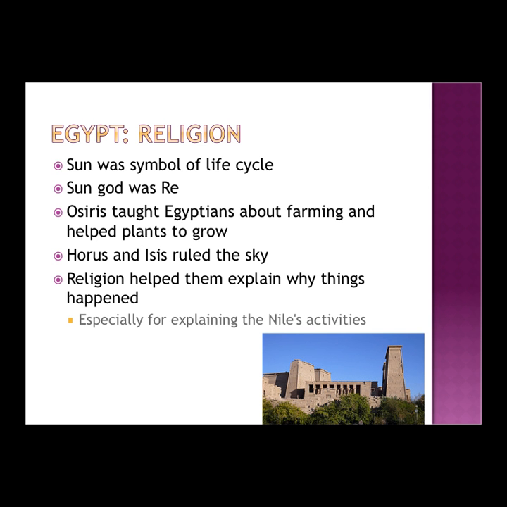Osiris was the god who taught Egyptians about farming and was responsible for the plants growing. Horus and Isis ruled the sky, and Egypt's religion was their way of explaining why things happened, especially with the unpredictable Nile. And this is common in most pagan religions. The civilizations used their gods to explain why there were earthquakes or why the plants would grow, and it just helped them understand what was happening.